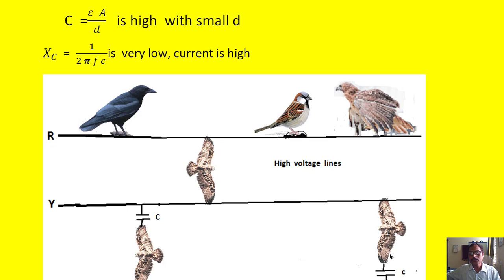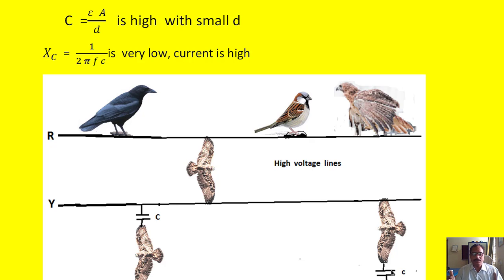Suppose the distance between this wing and the line B is very small. In that case, the capacitance will be very high, because the capacitance formula is epsilon naught epsilon r A divided by D. When the distance between the wing and the B phase is less, the capacitance will be very high.